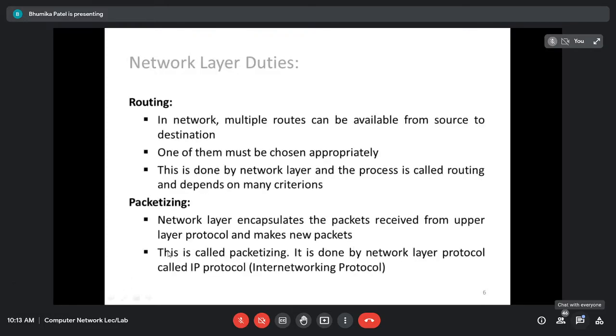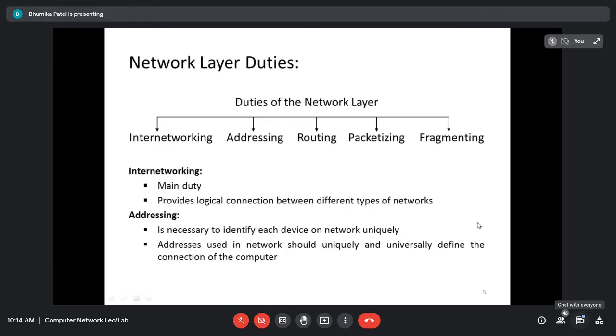The network layer encapsulates the packets received from the upper layer and makes the new packets, and this is called the packetizing. And it is provided by the internetworking protocol. In order to do the packetizing, we are going to use the internetworking protocol, because IP is what? The IP address of the machine. So we are going to add the IP address of the source and destination.